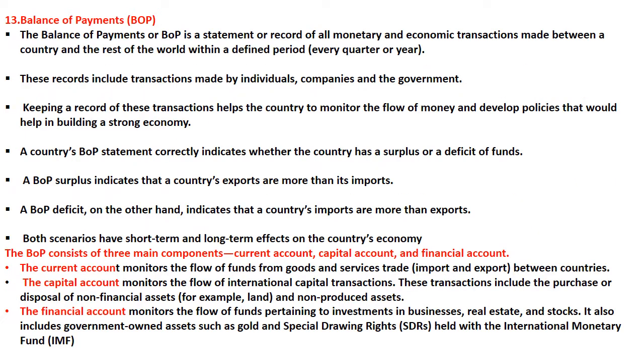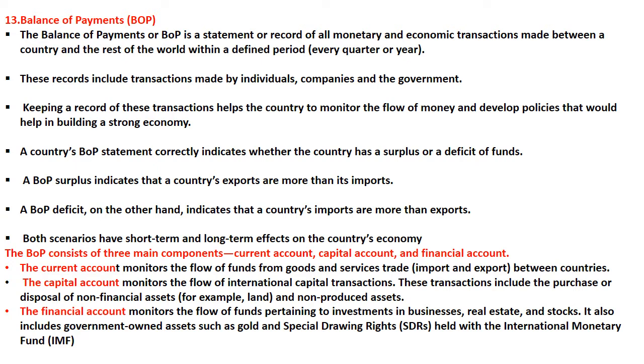Okay. Now the last question, that is balance of payment. Balance of payment or BOP is a statement or record of all monetary and economic transactions that are made by a country with the rest of the world within a definite period of time, particularly every quarter or a year. So that is balance of payment. So it records transactions made by individuals, companies and the government. So the transactions between one country and other nations, okay, with the world, that is known as balance of payment. So the record of all the transactions happening between one country and the other countries across the world, that is known as balance of payment.